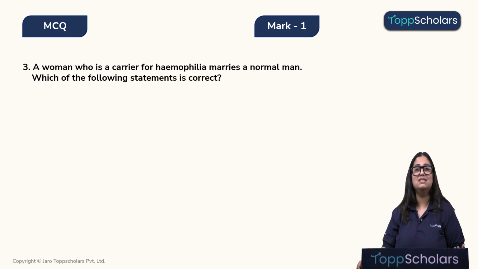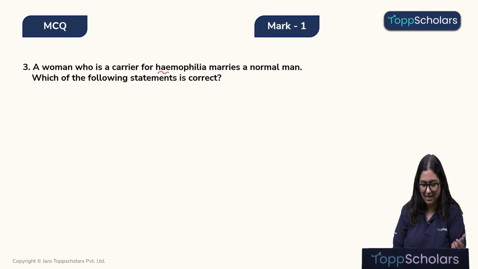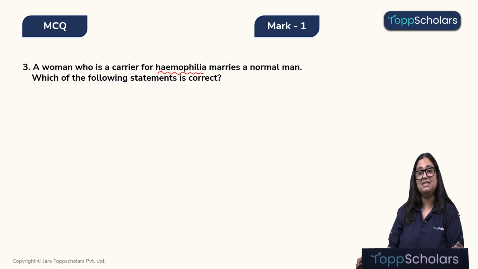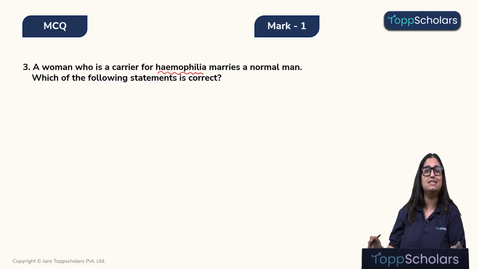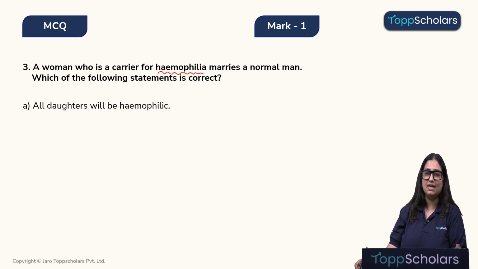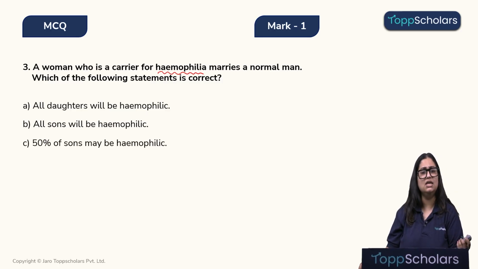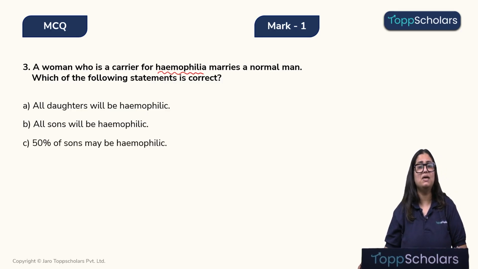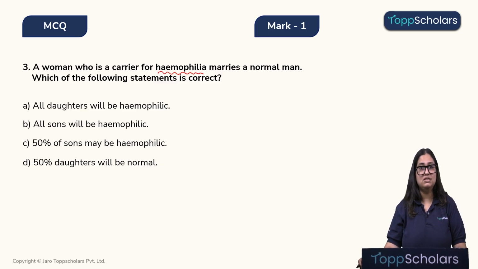A woman who is a carrier for hemophilia marries a normal man. Which of the following statements is correct? Option A, all daughters are hemophilic. Option B, all sons will be hemophilic. Option C, 50% of the sons may be hemophilic. And option D, 50% of the daughters will be normal.